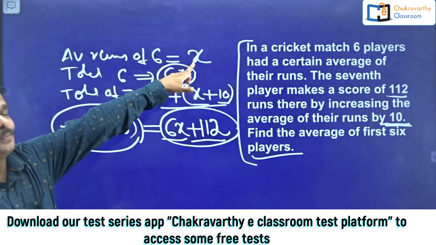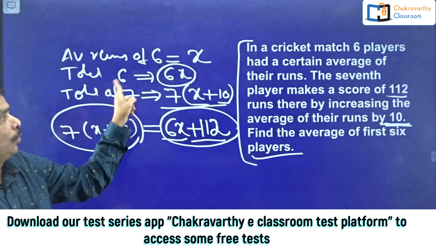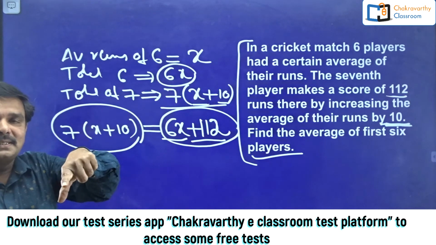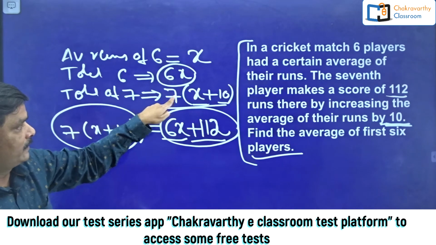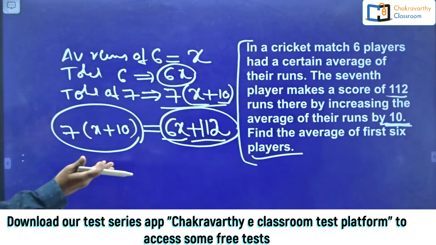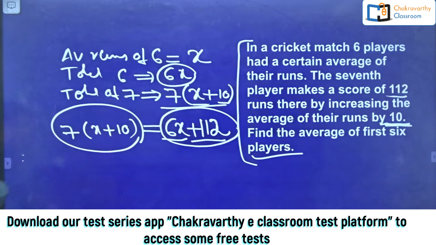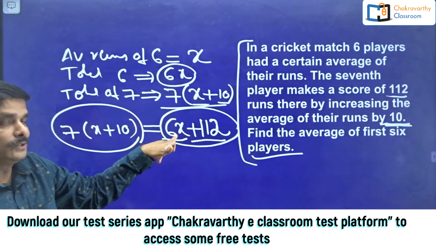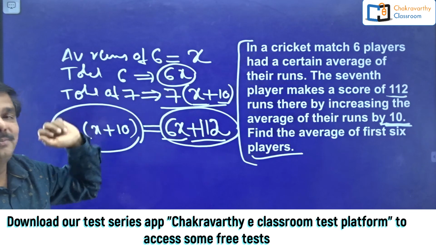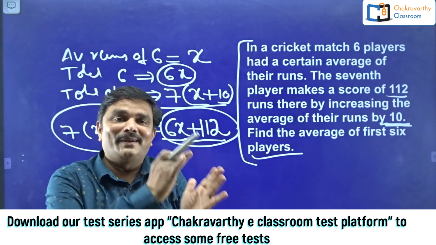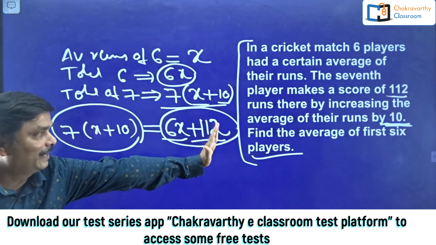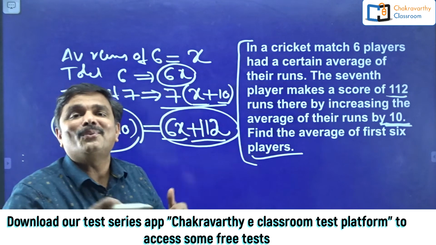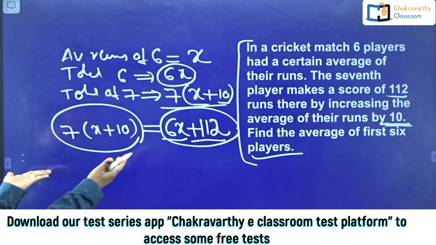How I have done this one, students, in a nutshell I'll tell you very quick. Previous average of 6 persons I have taken x, then the total was 6x. The new average is x plus 10. 7 persons are there. Now the 7 persons total is 7 into (x plus 10). I can equalize like this. Total runs made by 7 persons equal to total runs made by 6 persons plus runs made by the 7th person. Both can be equalized. Now solve the equation.